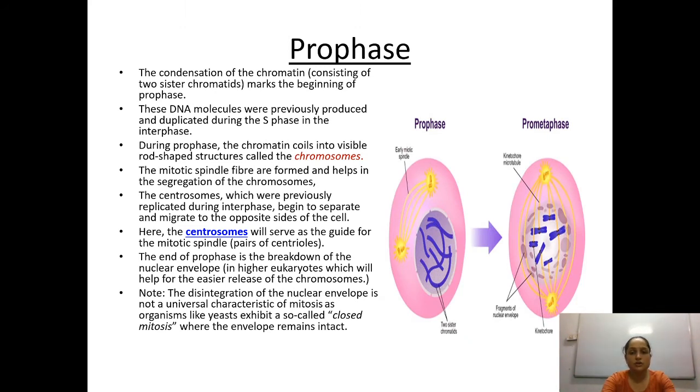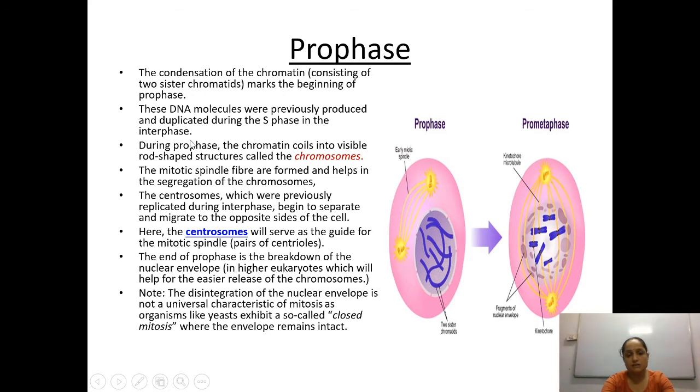The condensation of the chromatin: these are basically known as the chromatin. They are going to condense so that they can form chromosomes, and afterwards they will be visible in the form of chromosomes. These DNA molecules were previously produced and duplicated during the S phase in the interphase.